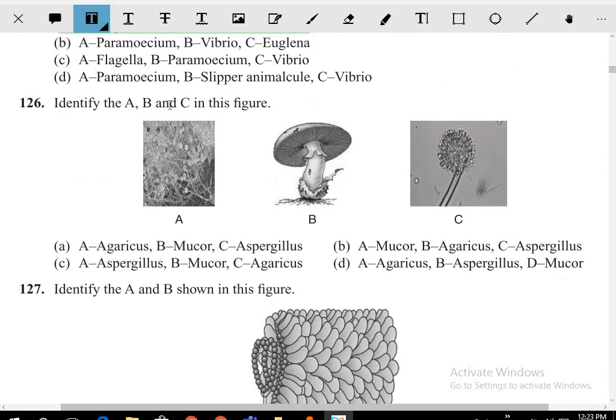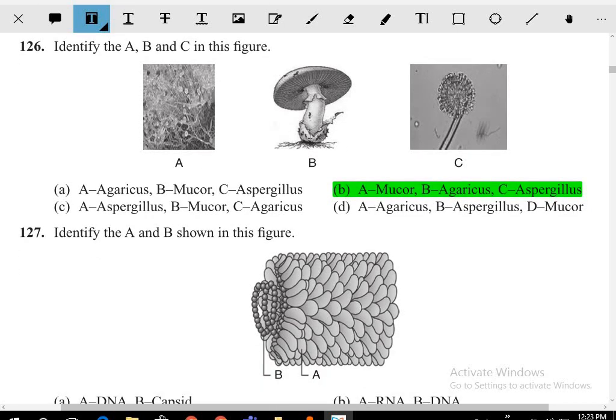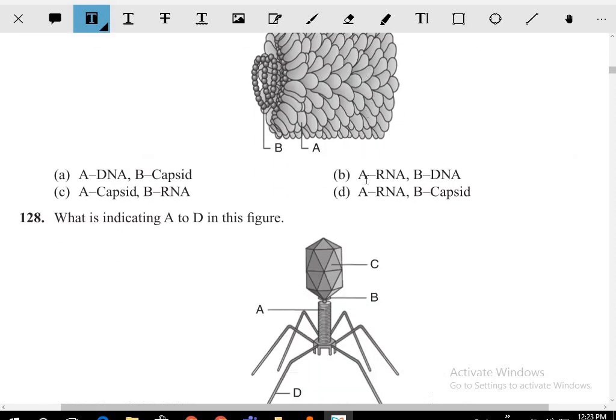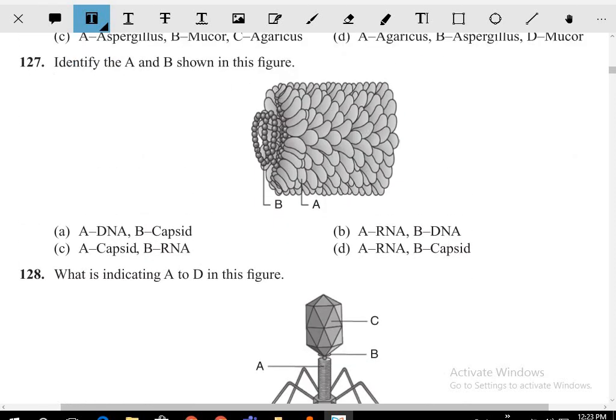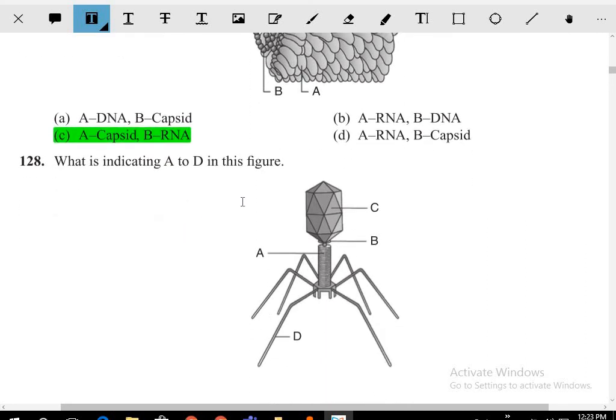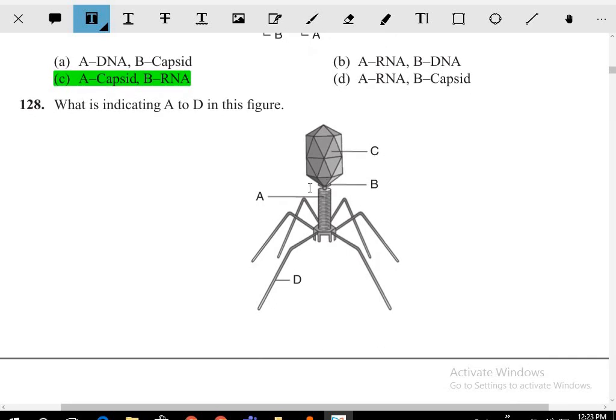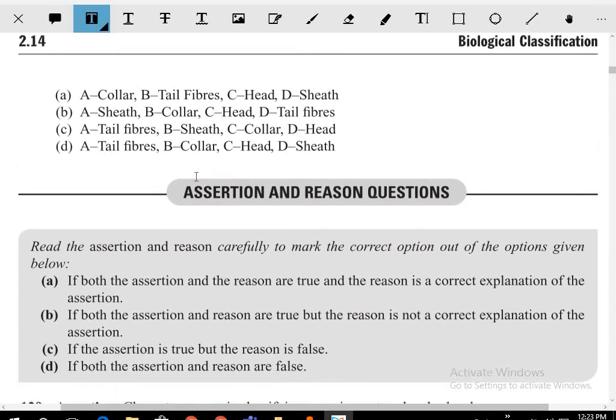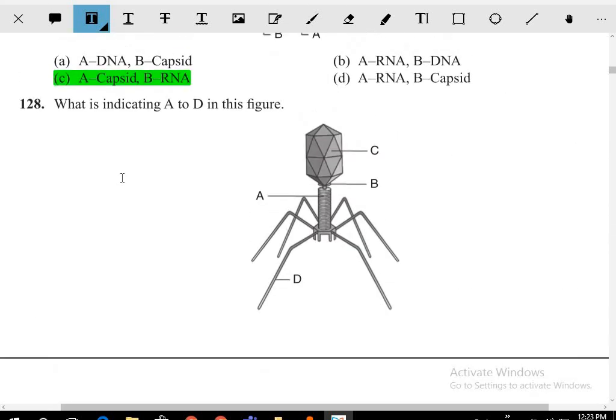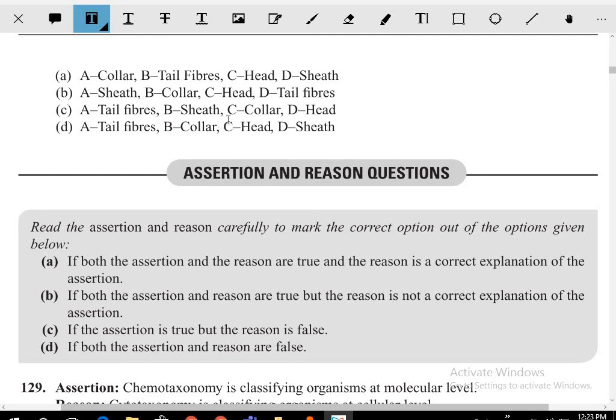Next one. A is Mucor, B is Agaricus, and C is Aspergillus. Identify this figure. B is the RNA, A is the capsid. This is the bacteriophage. C is the head. This is the collar sheath, T is the tail. So C should be head here.